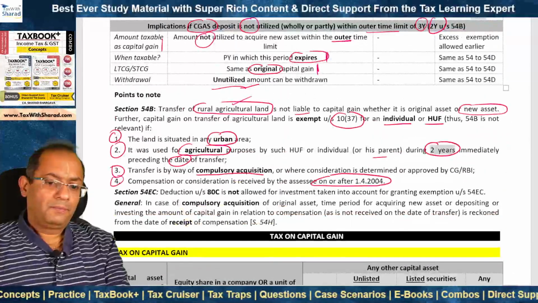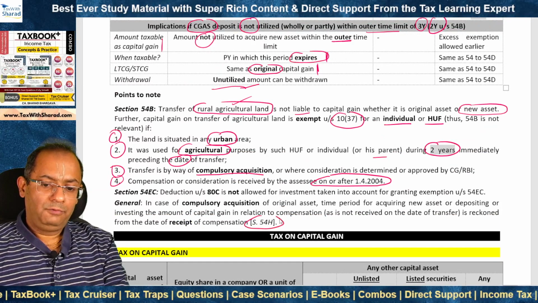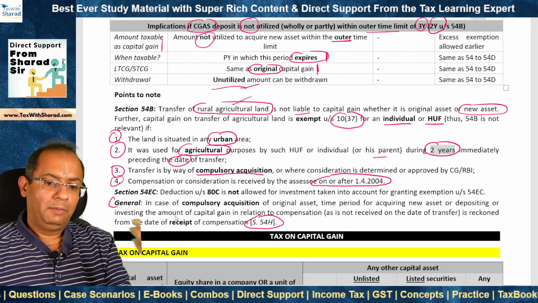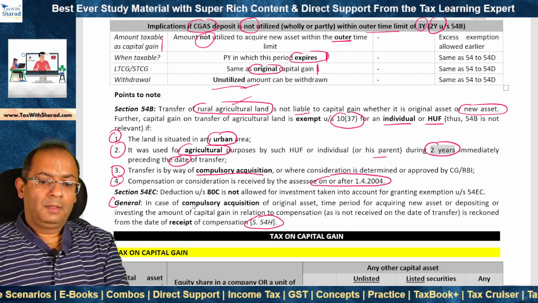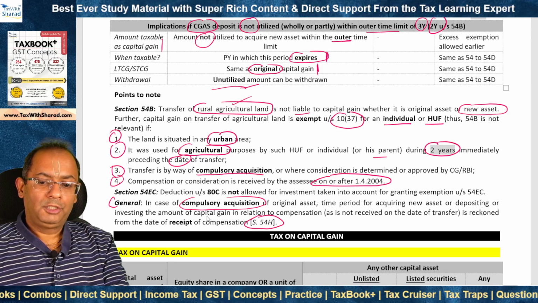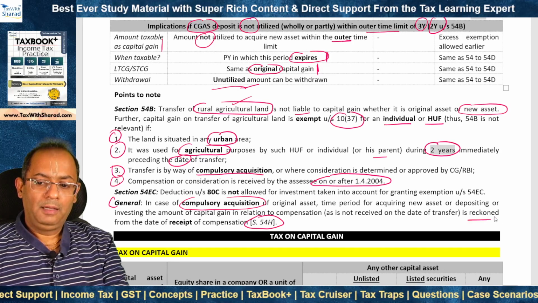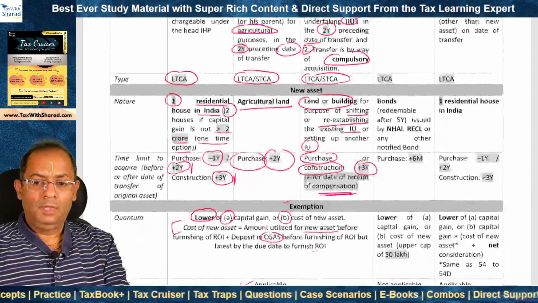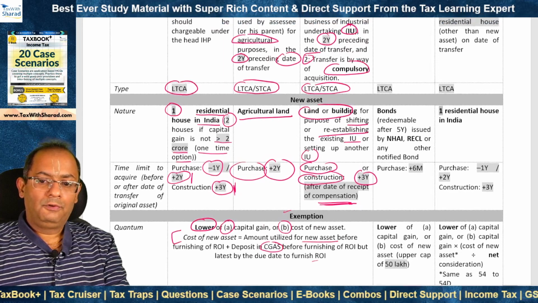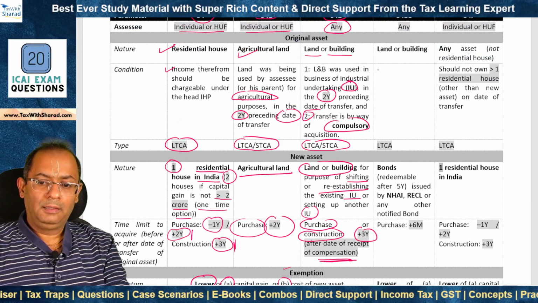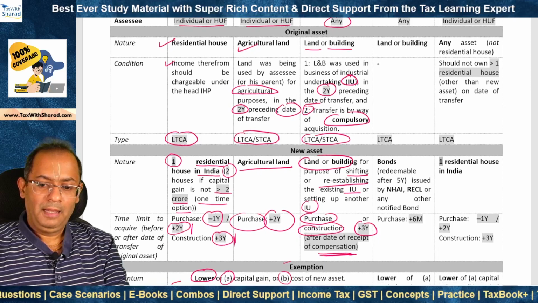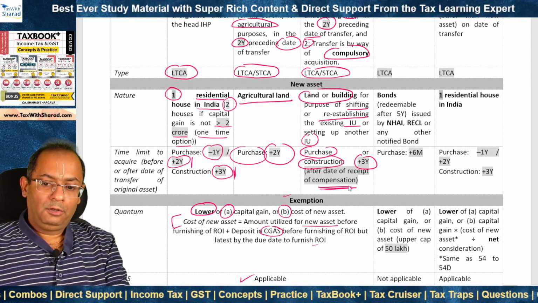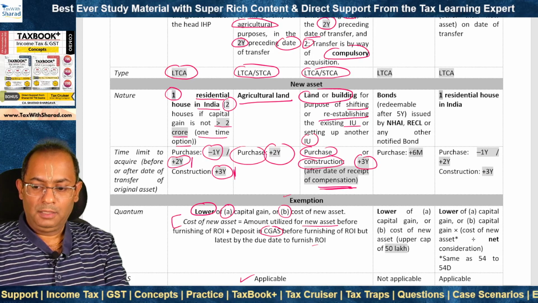And why? This is on account of section 54H. And this is a general provision, not only applicable to 54D, which says that in case of compulsory acquisition of the original asset, the time period is reckoned from the date of receipt of compensation. So when we talk about section 54D, while the date of transfer is the date of compulsory acquisition, the timeline for acquiring the new asset is from the date of receipt of compensation, not the date of compulsory acquisition.